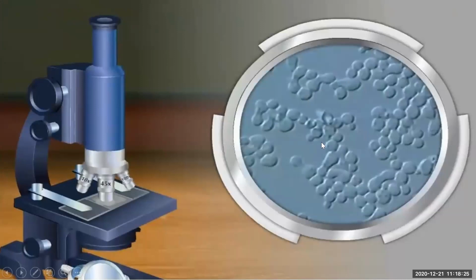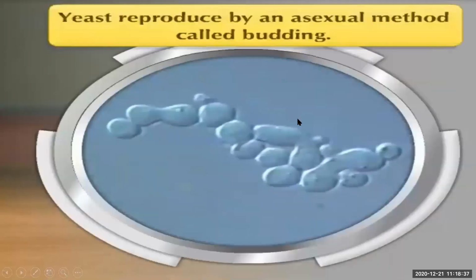After observing this you will see this kind of a picture where the parent cells are showing small bulges or small buds around themselves. This is nothing but the buds, and you can say they are reproducing by budding. Yeast reproduce by an asexual method called budding.